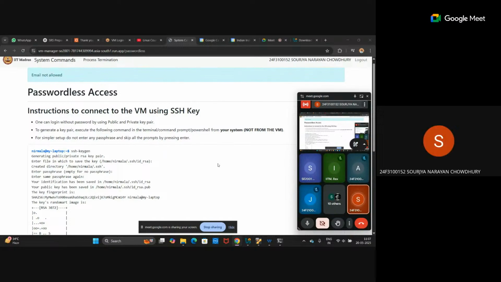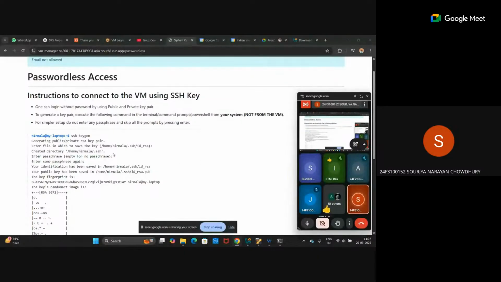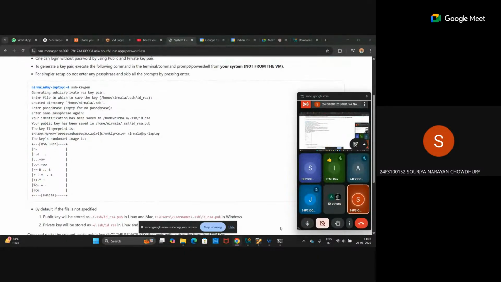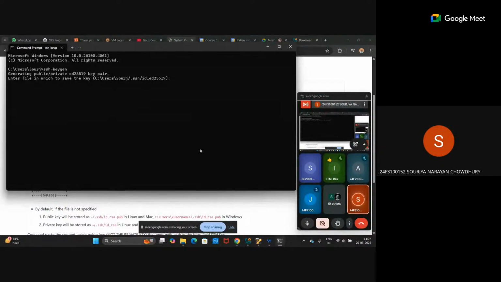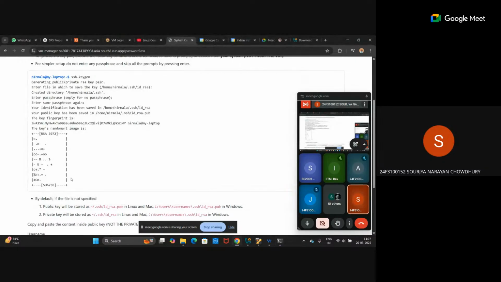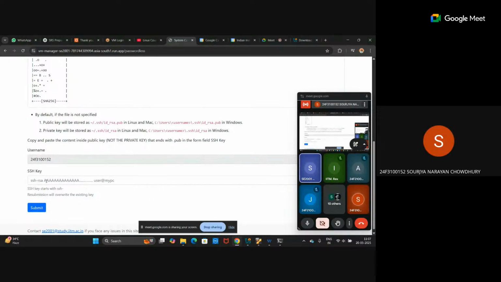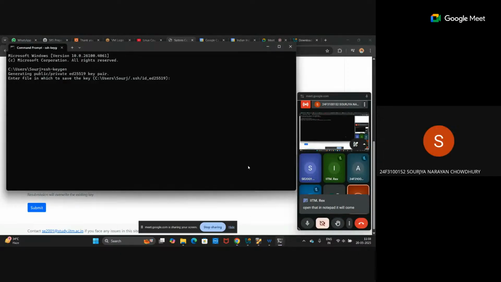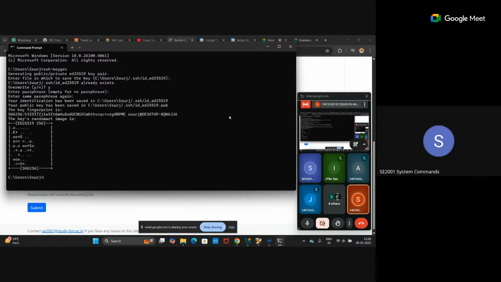Sir, may I speak now? Sir, this is the key, and when I write this in the command window, I am getting a key which is ed something, not the RSA one specified here. No, this is a file actually, you have to open that. Just go to that terminal. Just press Enter, enter, press Y, press Enter, enter. Done.